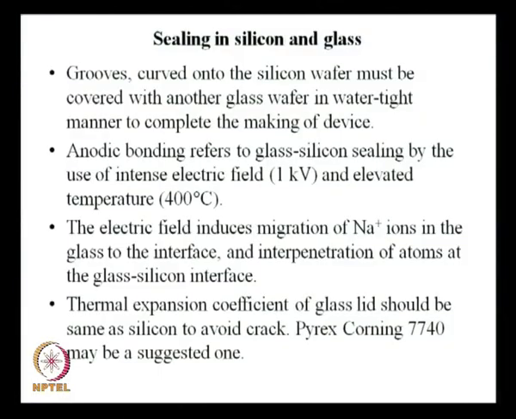Then on the channel wall, maybe the requirement is that you have to put some electrode material at selected places, or some catalyst material, or some thermal insulation in some places. That deposition can be done using these methods that I discussed. Once that is done, you need to put a lid on top of this substrate. You have made the substrate, made the channel, made the deposition inside the channel wall, then you put a lid on the substrate and make it watertight, so that it can hold some pressure.